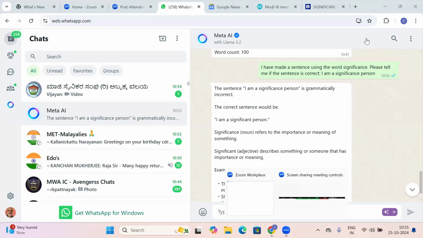But if you really want to know the exact meaning, then we can go to dictionary.com. It will give the meaning, the pronunciation, and it will also read out the words for you. Then make a sentence of your own using that word and go back to Meta AI and see whether it is a correct sentence or not. Meta AI corrects it. If you do that every day, 3 words per day, in 2 years we'll have 2000 words.